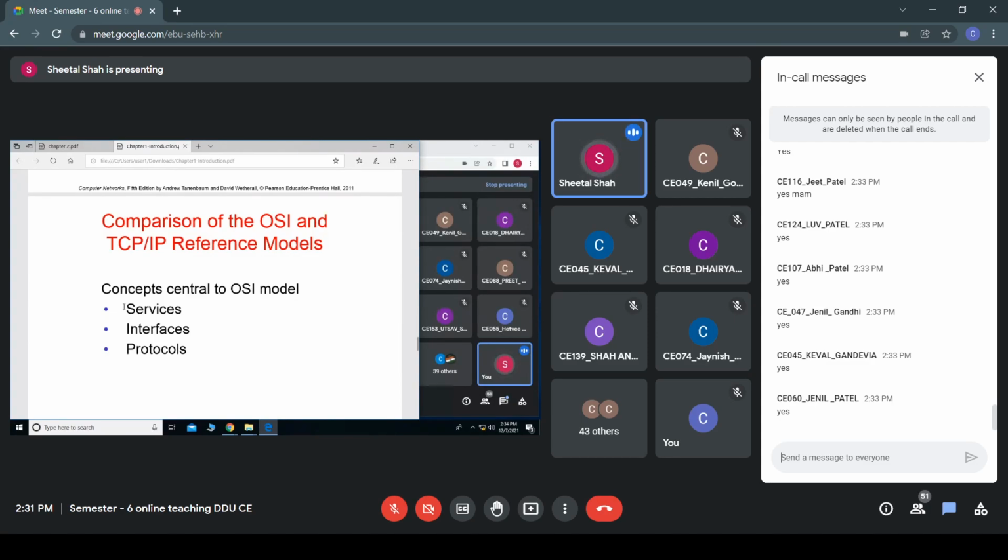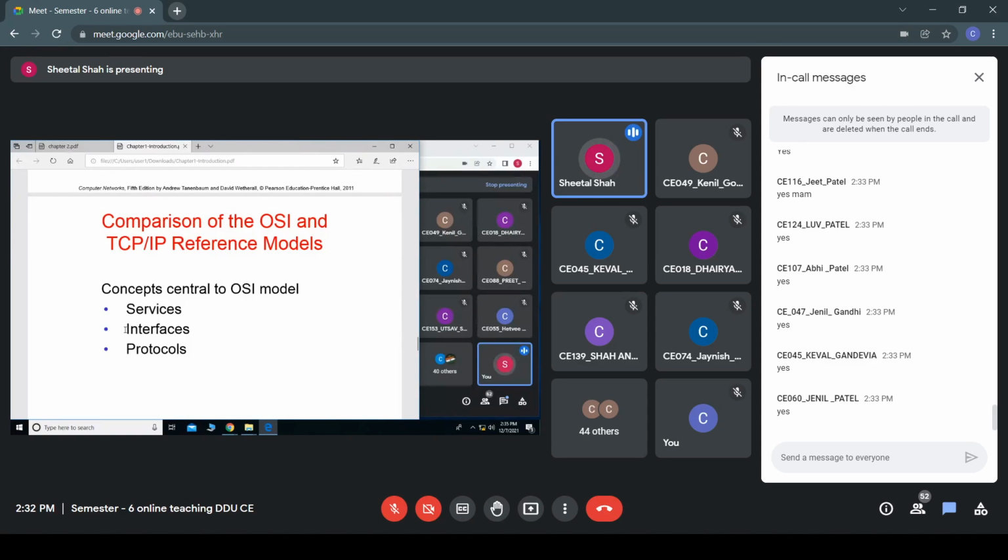Each layer provides a particular service while we are performing the networking operation, but the model just defines the service; how the service would be implemented is not described by the OSI model. They have just defined that this particular service should be provided by this particular layer, but they haven't defined how these services should be implemented.